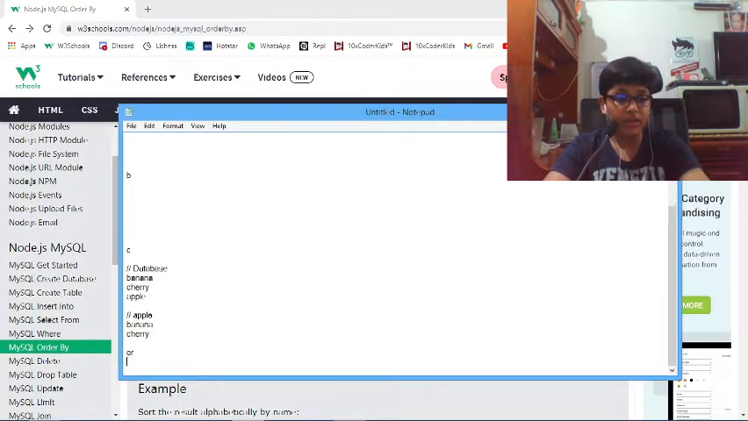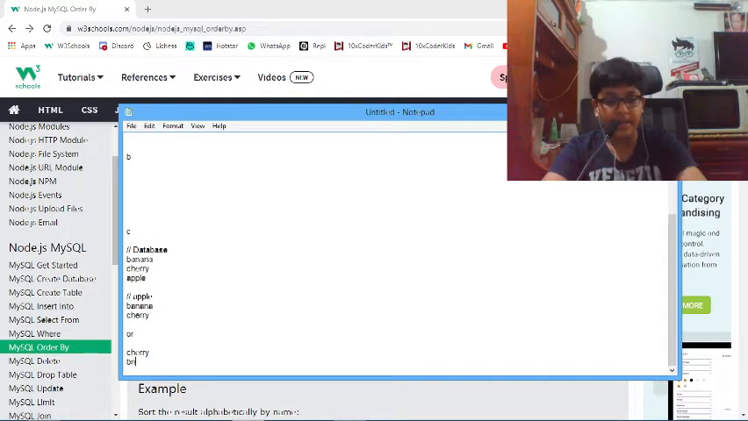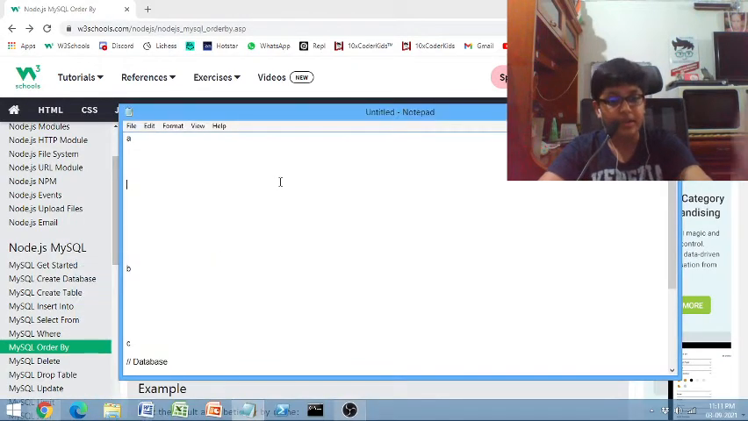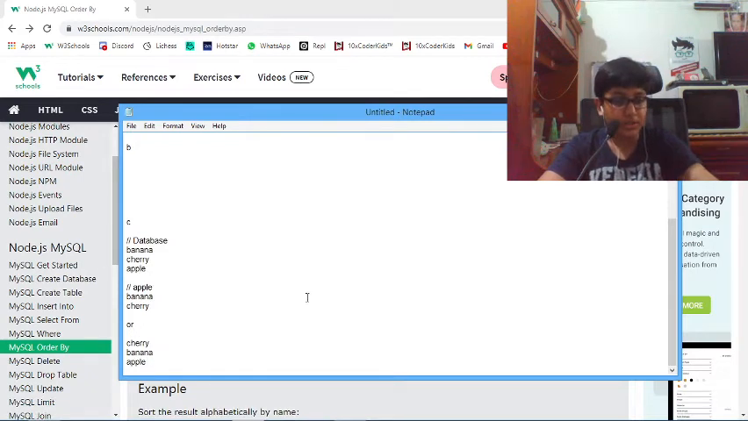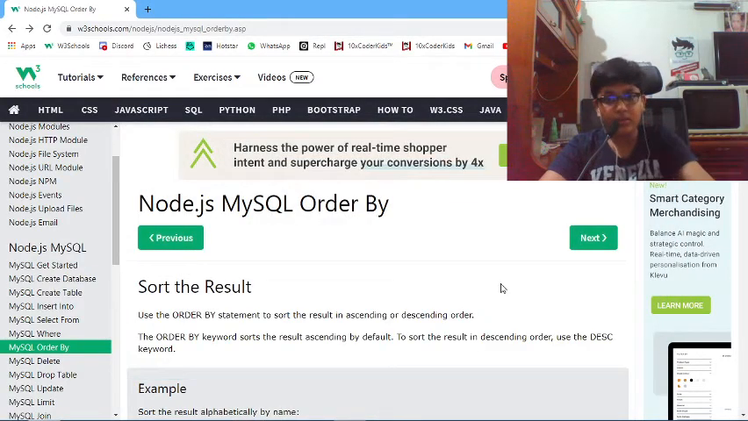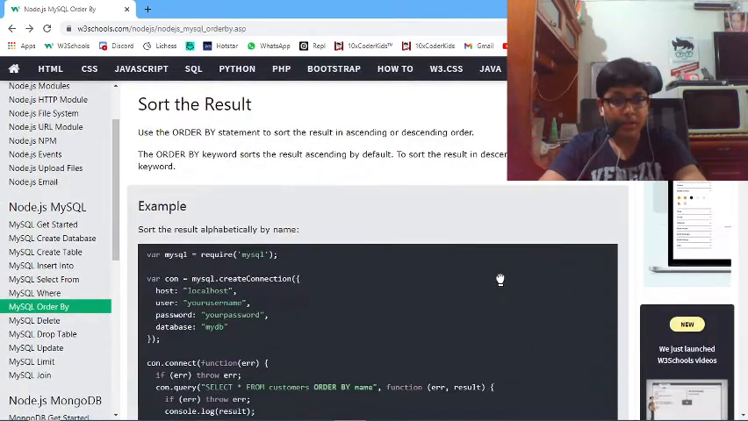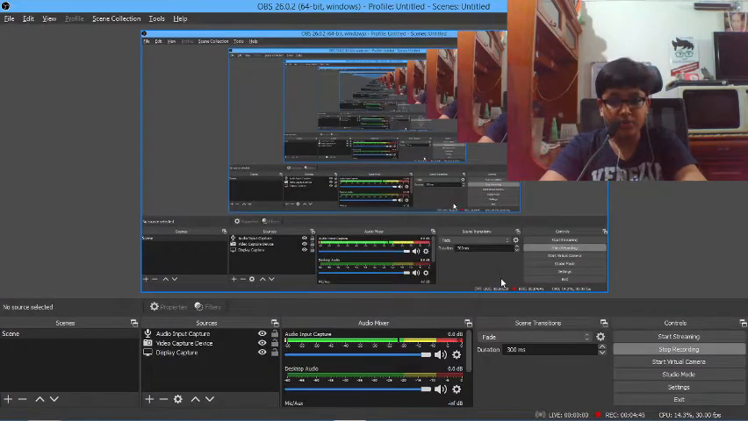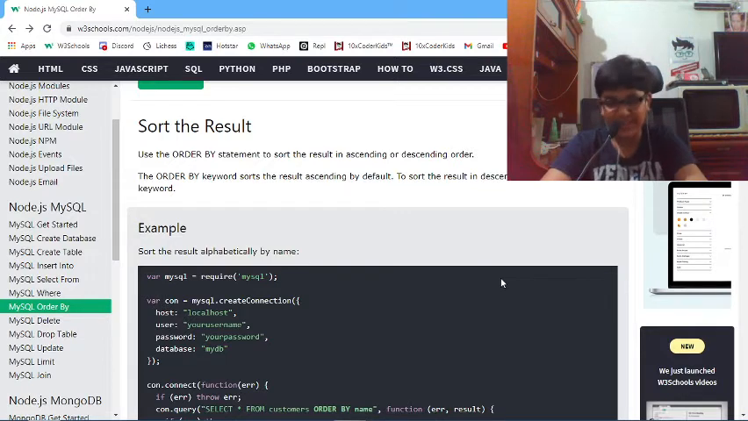Or it will be cherry, banana, and apple, according to what you have done. If you have done descending order, it will be cherry, banana, apple. If you have done ascending order, it will be apple, banana, cherry. Then you can show it in a proper way. This will be easier for the user to search for words instead of all the scattered words. So this is the use. I just wasted a lot of time on the use.